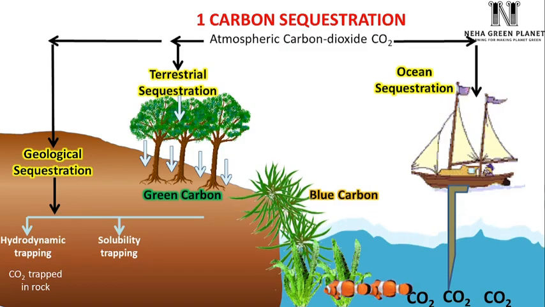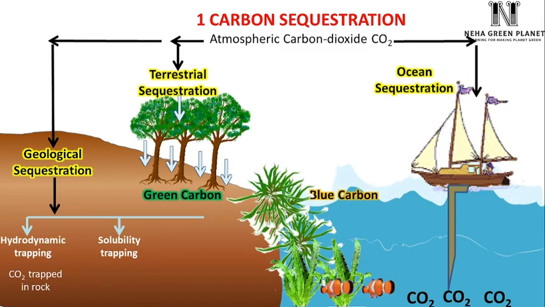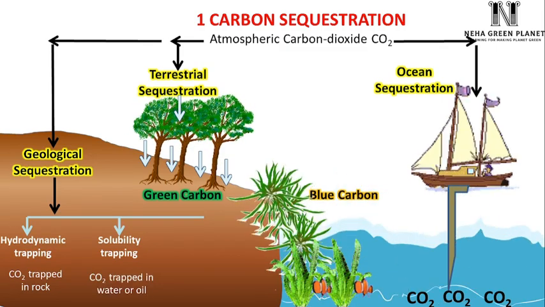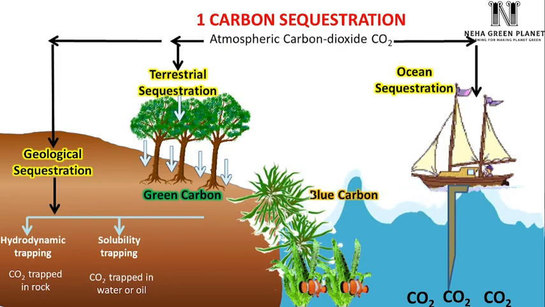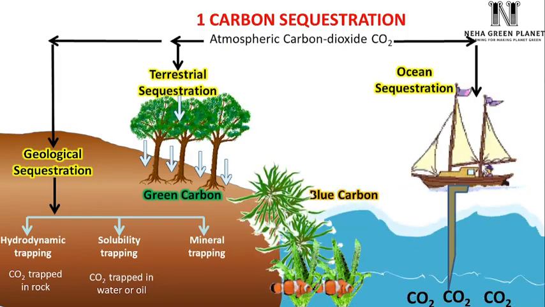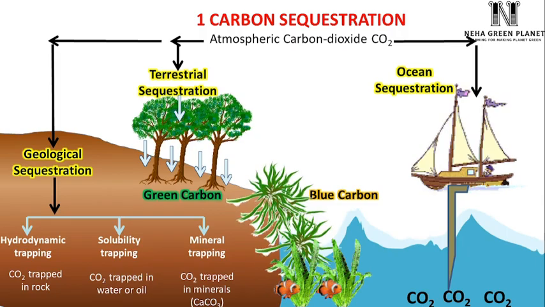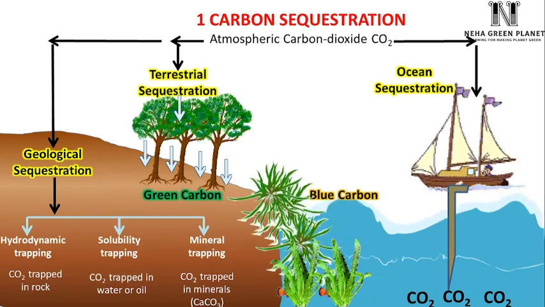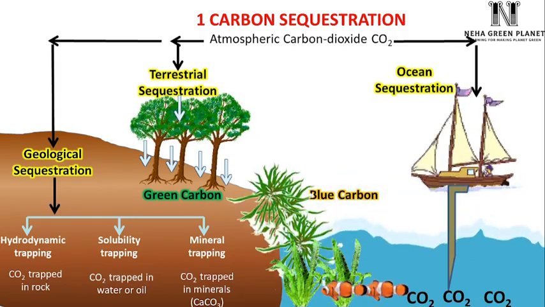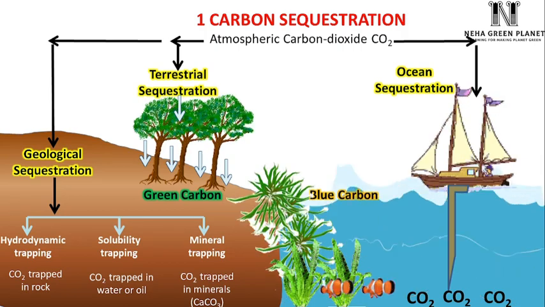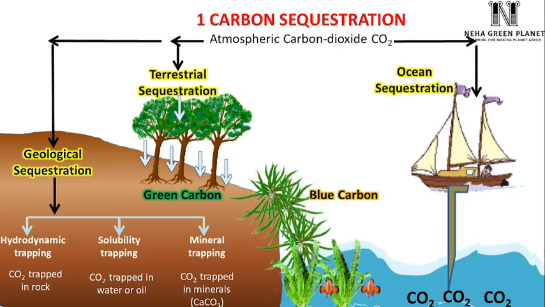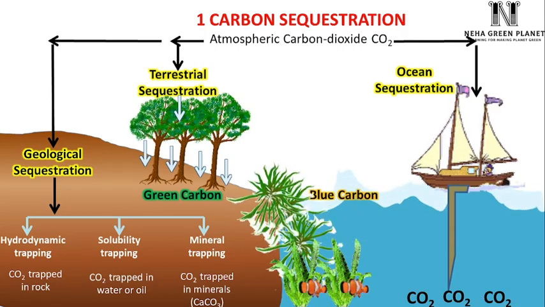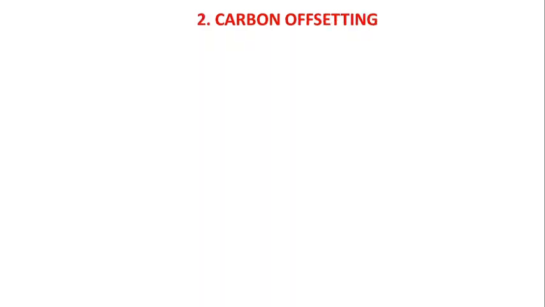The second method is solubility trapping, in which CO2 is dissolved in a liquid like water or oil. The third method is mineral trapping, in which CO2 reacts with minerals to form stable compounds like calcium carbonate or magnesium carbonate.